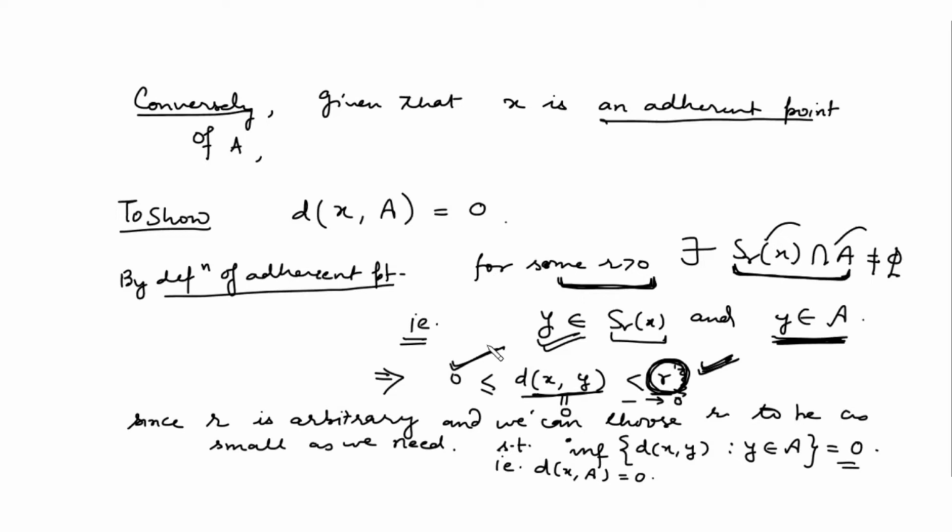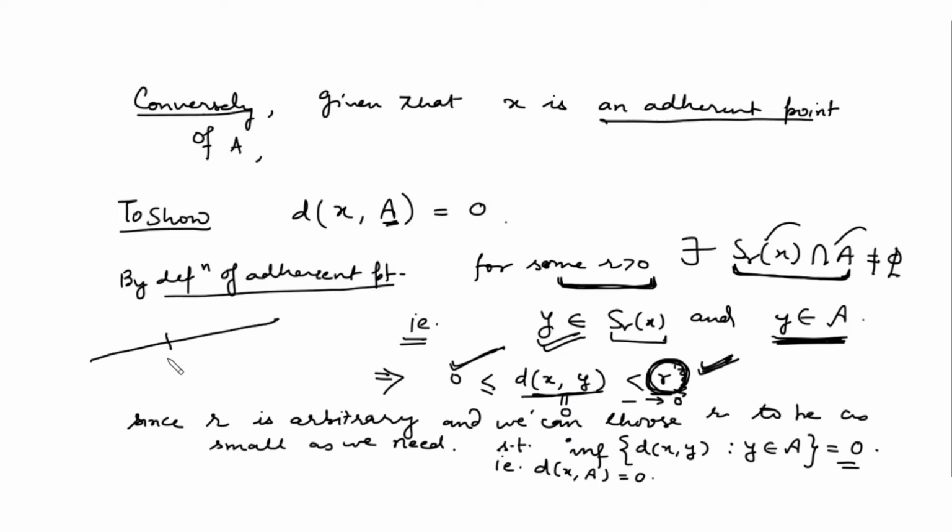And you can even prove it by taking the cases: either x is a member of A or x is not a member of A. If x is a member of A, clearly this distance will be 0. And if x is not a member of A, clearly this adherent point will become the limit point. And if it is a limit point, then what will happen to the distance between the point and the set?